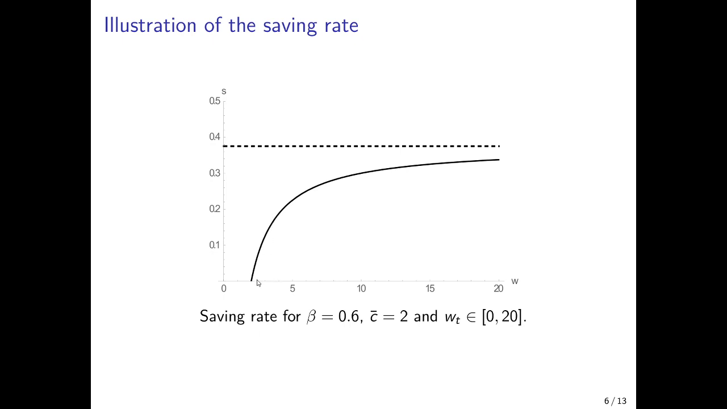It increases with a steeper rate at the beginning, and then this rate slows down and it converges in the long run to the level beta divided by 1 plus beta, the saving rate in the standard overlapping generations model.